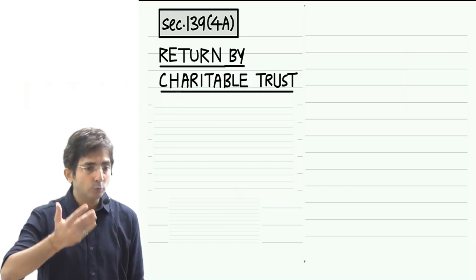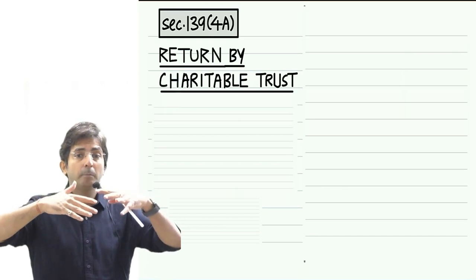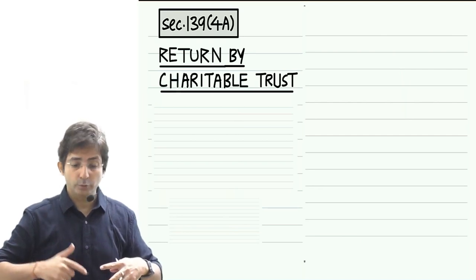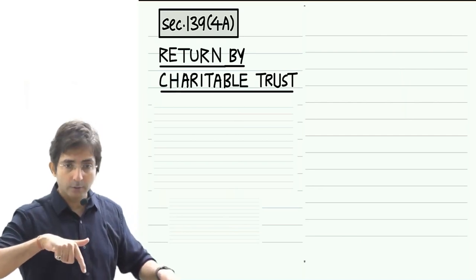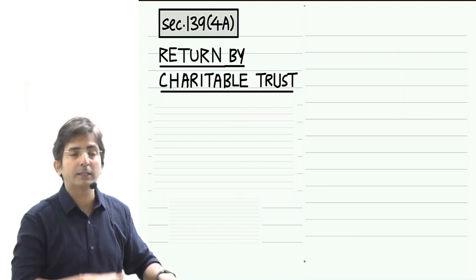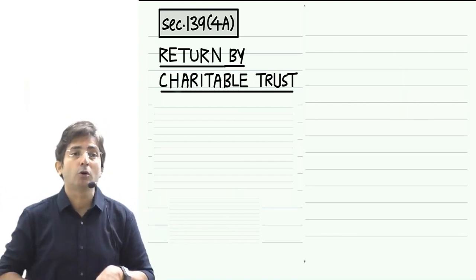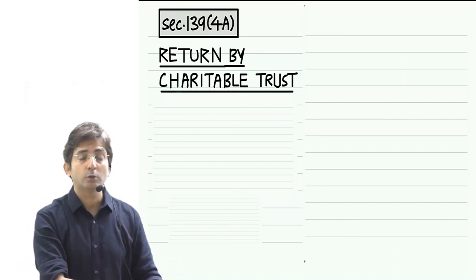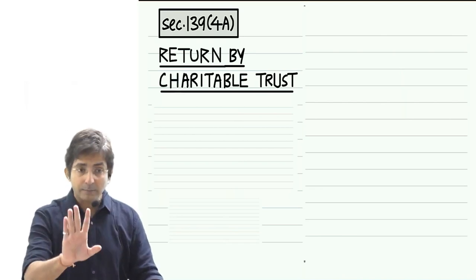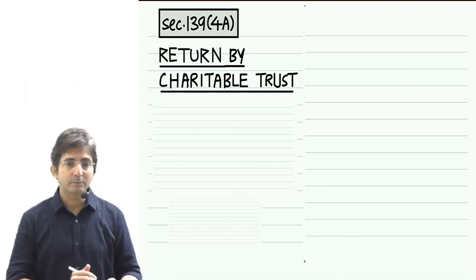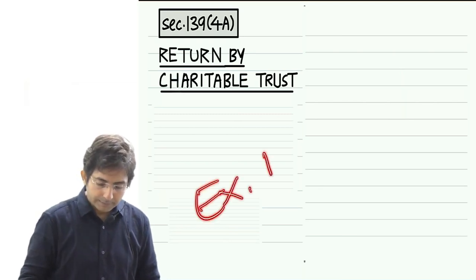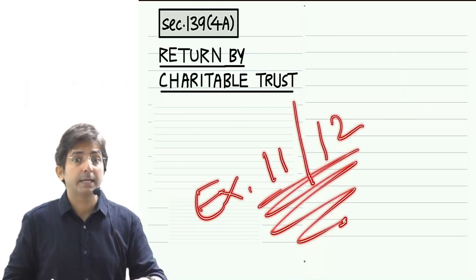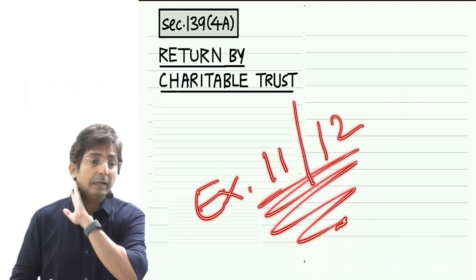Or in short, what I mean to say is, the trust will have to see their income before claiming exemption. So in this 2 lakhs example which I was saying, what was the income of the trust before exemption? 2 lakhs. After exemption 0, but before exemption it is 2 lakhs only. But now, if a charitable trust's income is 2 crores, after exemption it has become 0. Which exemption are they getting, you know? Exemption under sections 11 and 12. Under these two sections their income becomes completely exempt.